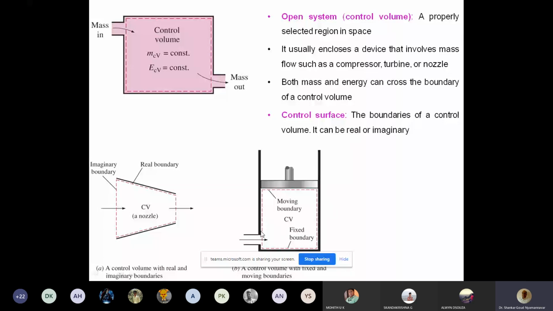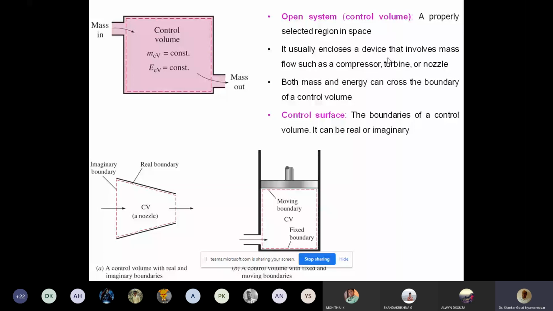In an IC engine, there is an inlet and an outlet. The fresh charge is introduced at the inlet, and through the exhaust, the burnt combustion products are let out. So the boundary separates the region of interest from the surroundings. It can be a real one, it can be imaginary, it can be fixed, or it can be a moving boundary. So all these possibilities are there.